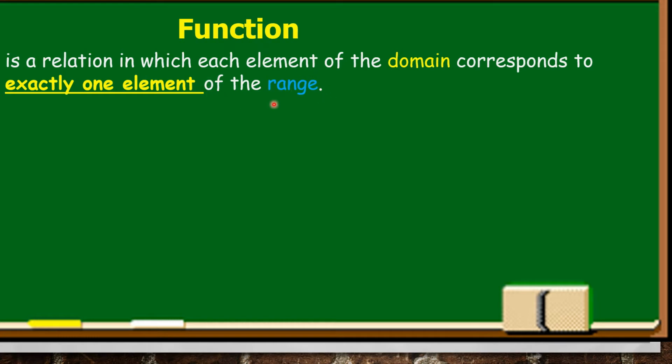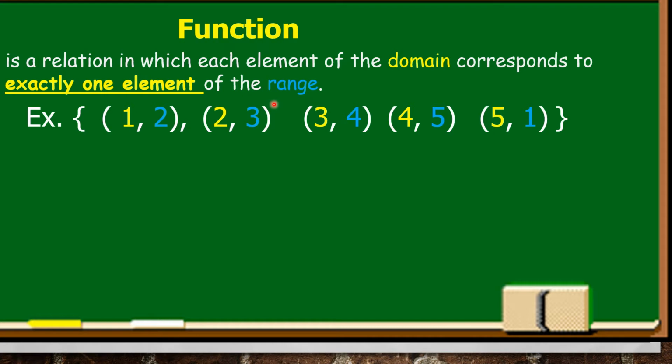So, anong ibig sabihin nun? Like for example, we have here the set of ordered pairs: 1, 2, 2, 3, 3, 4, 4, 5, 5, 1. So, ang ibig sabihin dito, ang domain daw natin ay correspond to exactly one element of the range. So, dito lang tayo magtingin sa domain. Dapat ang domain natin, hindi mauulit.